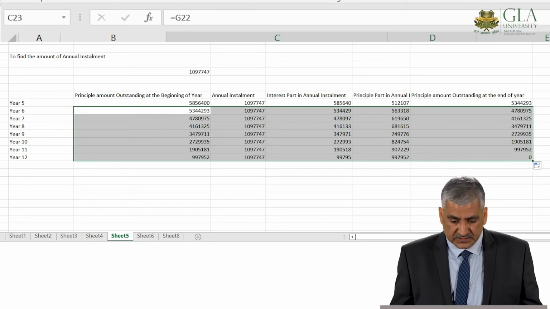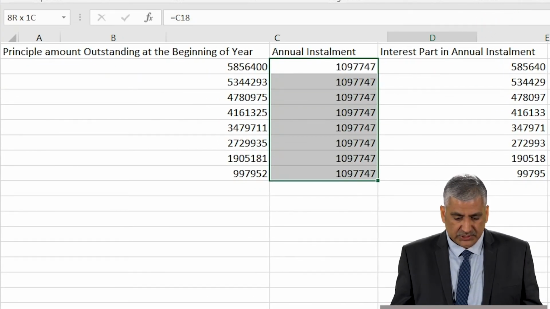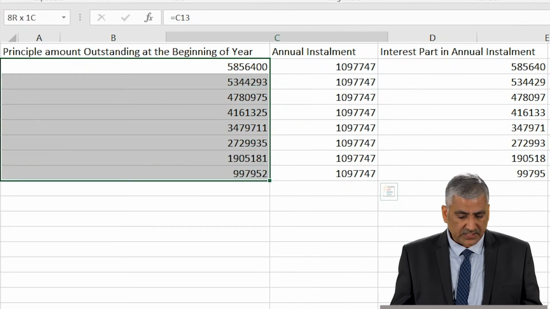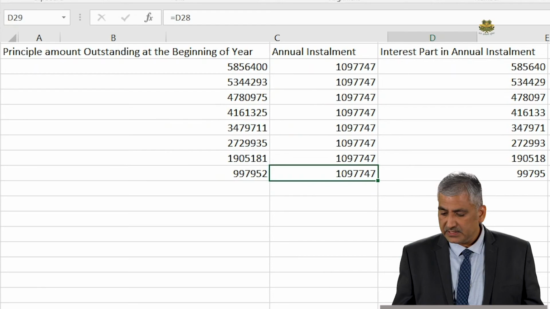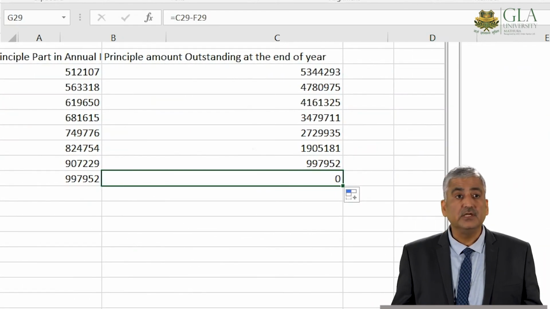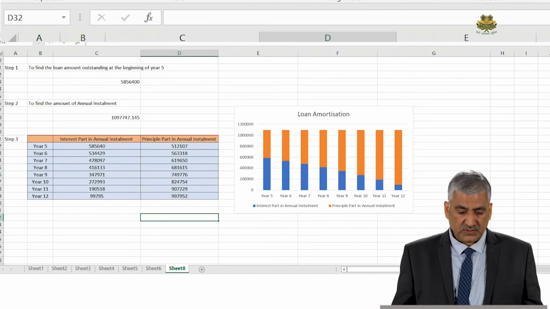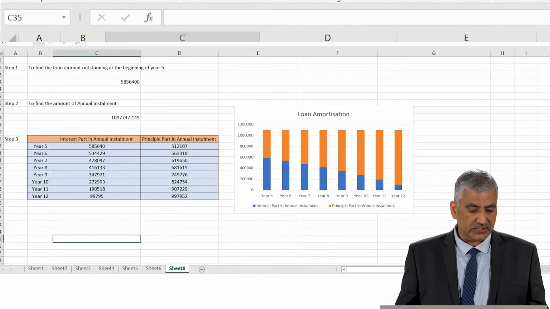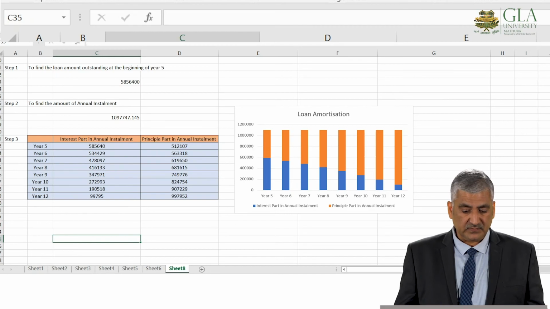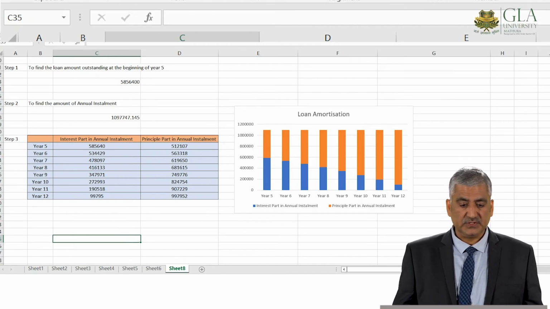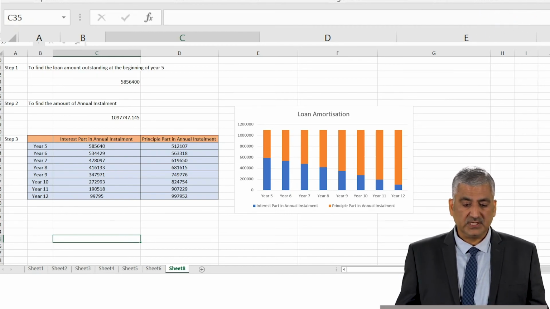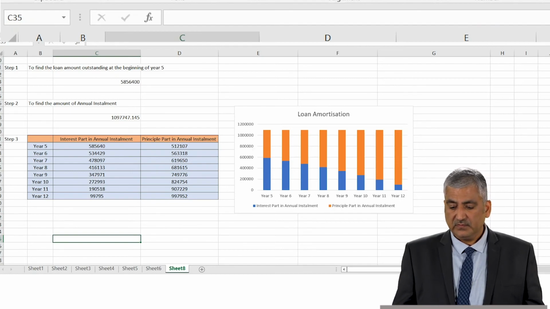So at the end, this is the amount of the annual installment that is not changing, but of course the amount of the loan outstanding is declining. And when we pay the last installment at the end of the 12th year, see, the loan amount outstanding stands at nil. The same thing we can depict on a graph. So we can select these: for each year, this is our total amount, this is the interest part in the annual installment, and this is the principal part in the annual installment. We can select it and use the Insert function, and using the recommended charts, we will find this chart.